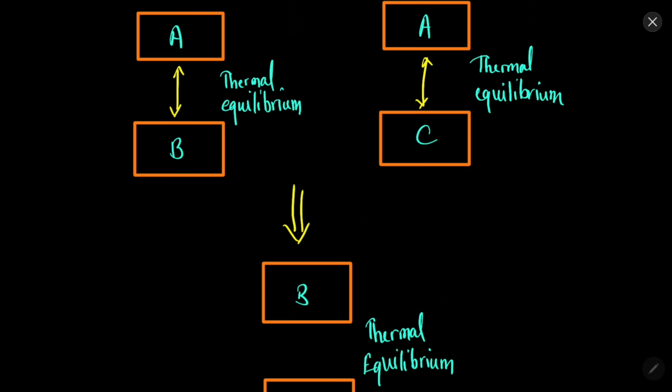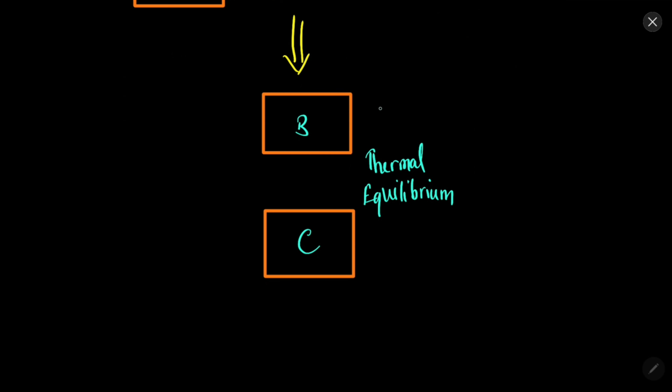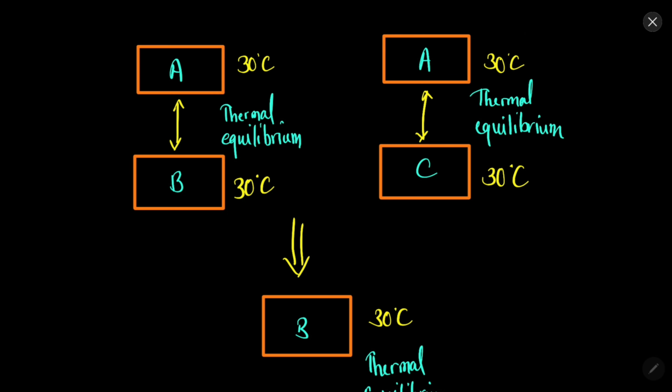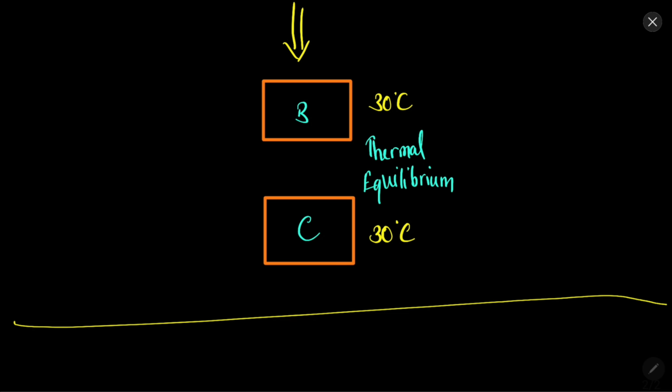Let's say the temperature of A is 30 degrees Celsius. By default the temperature of B will be 30 degrees Celsius because they are in thermal equilibrium. Again, we know that the temperature of A is 30 degrees Celsius, so the temperature of C will be 30 degrees Celsius by default because they are in thermal equilibrium. So you can clearly see that B and C are also in thermal equilibrium, that is, their temperatures are the same. This was just an example. So this is the zeroth law of thermodynamics, quite simple.